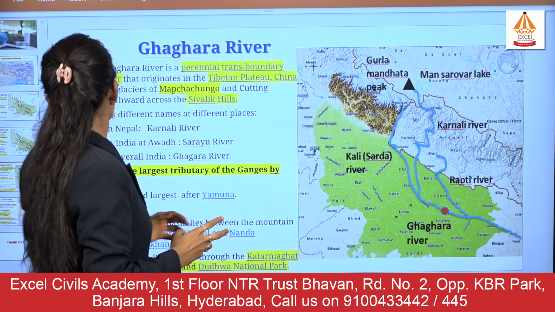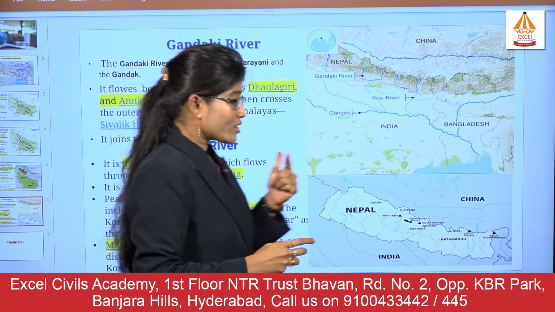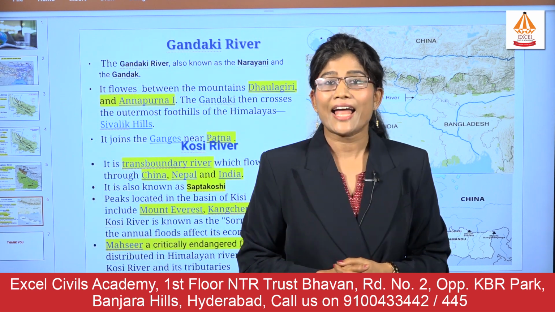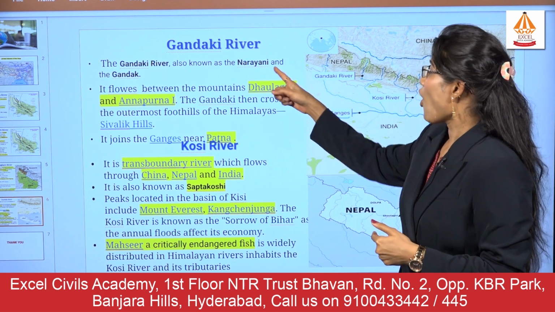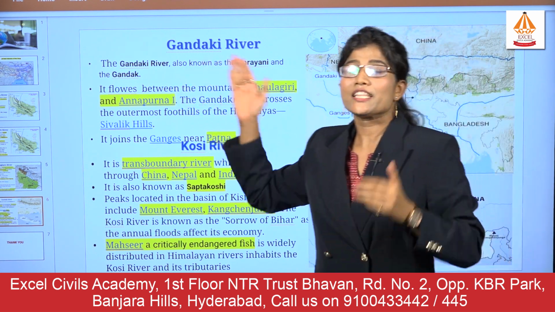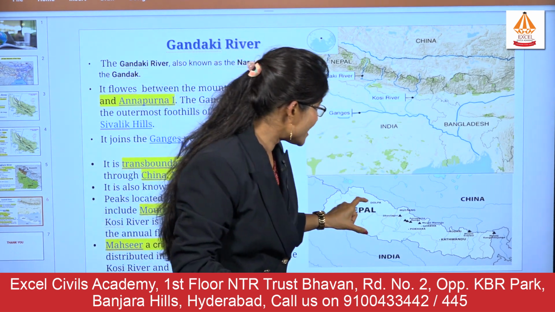Moving further, the fourth important Gangetic tributary, or left bank tributary of the river Ganga, is the river Gandak, which is also called Gandaki or the Narayani. Basically, it starts from Nepal and it flows between two important mighty mountain ranges. One is Dhaulagiri, the other is the Annapurna.